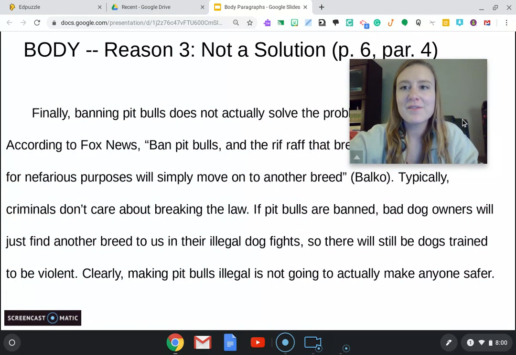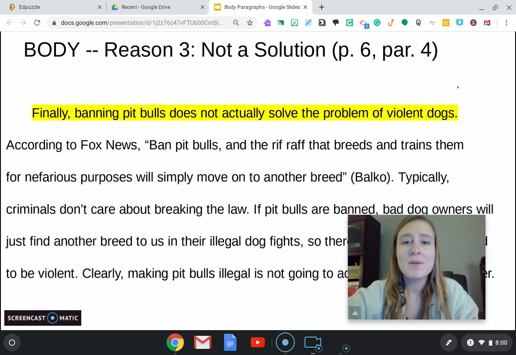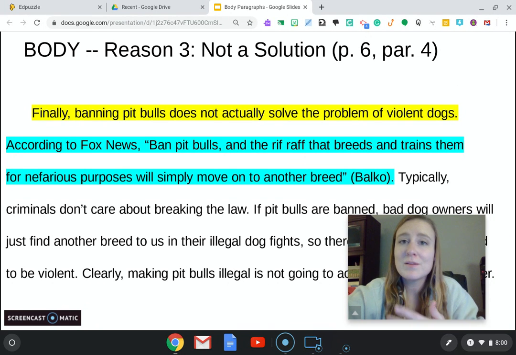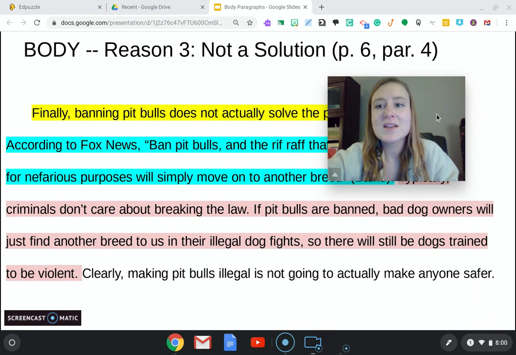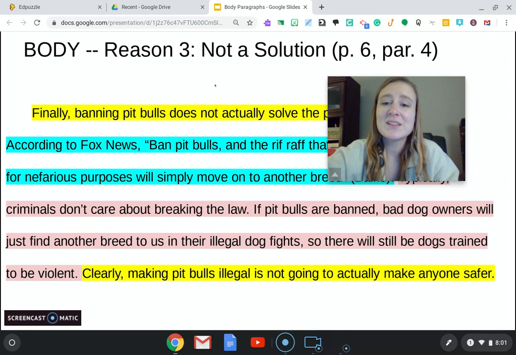Here's the last paragraph with a couple of questions for you. Our first sentence, finally, banning pit bulls does not actually solve the problem of violent dogs. Our detail, according to Fox News, ban pit bulls and the riffraff that breed and train them for nefarious purpose will simply move on to the next breed. Our explanation, typically criminals don't really care about breaking the law. If pit bulls are banned, bad dog owners will just find another breed to train in their illegal dog fights. There will still be dogs trained to be violent. And then our restatement. Clearly making pit bulls illegal is not going to make anyone safer.